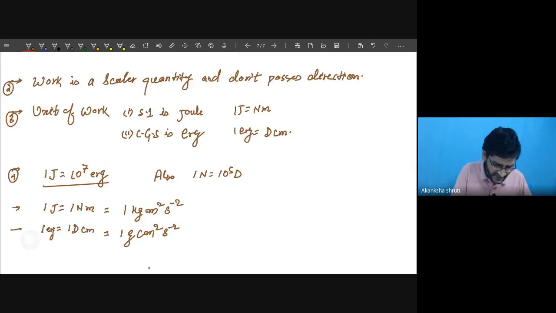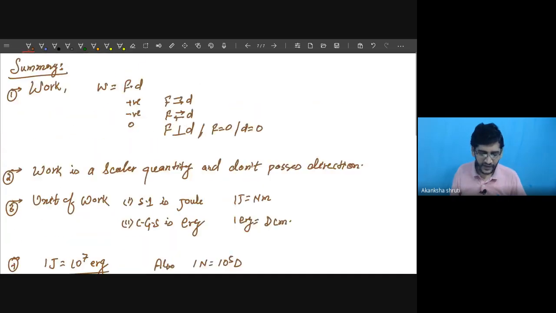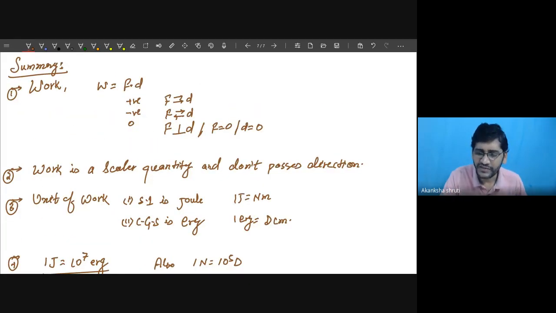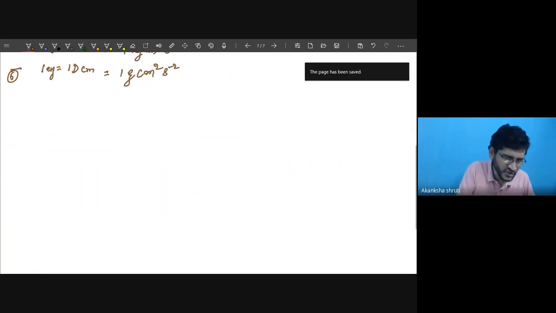Now applying this, let me solve a numerical, then I will leave it. Students, let us go for a small numerical. So you people please do this numerical.